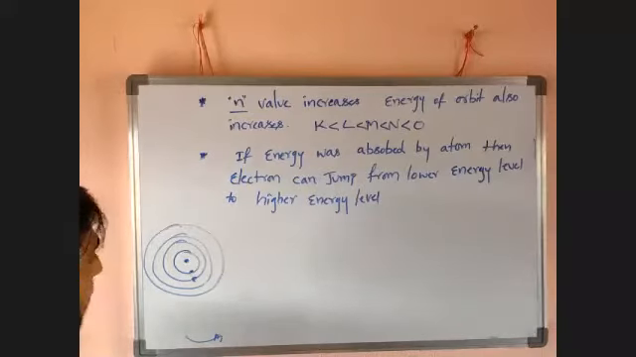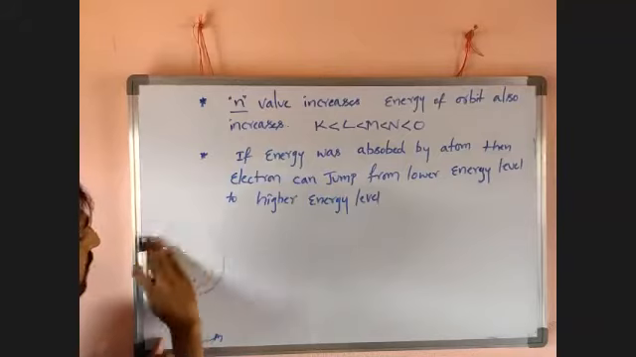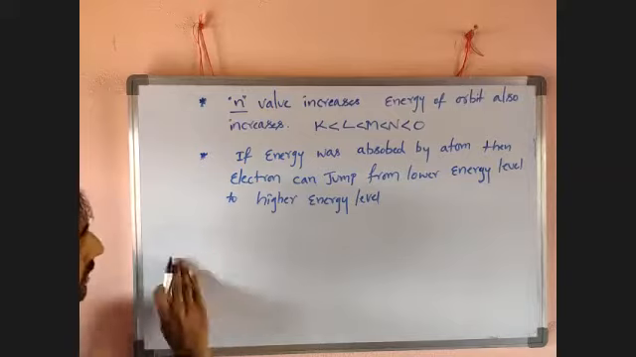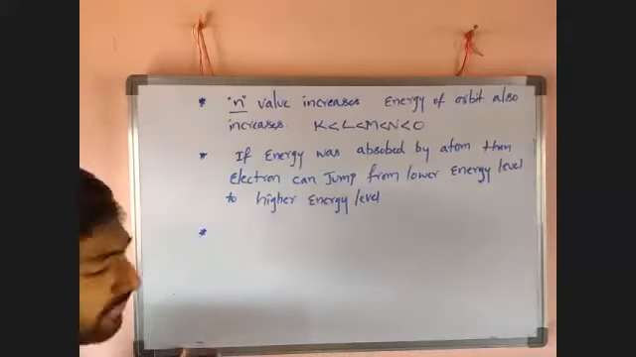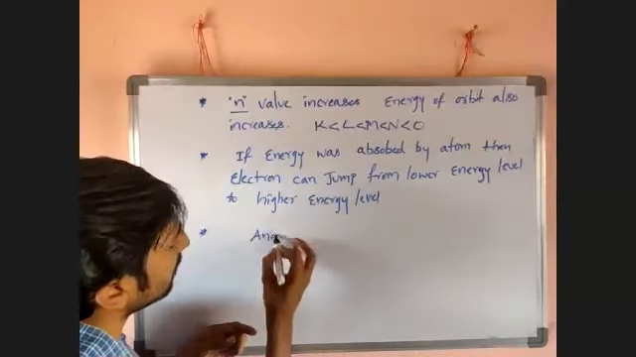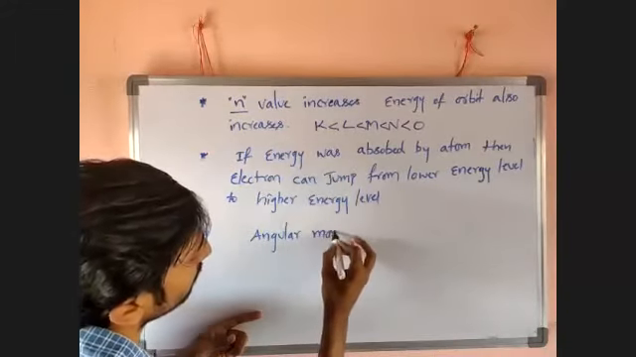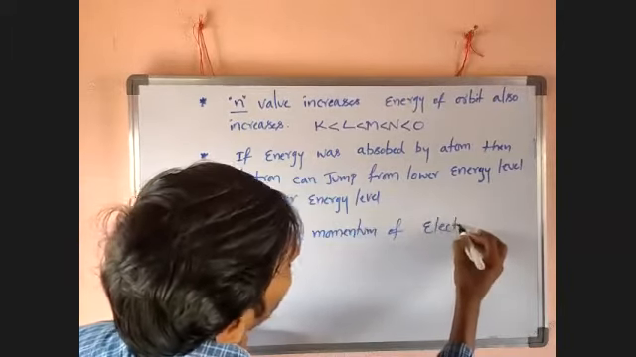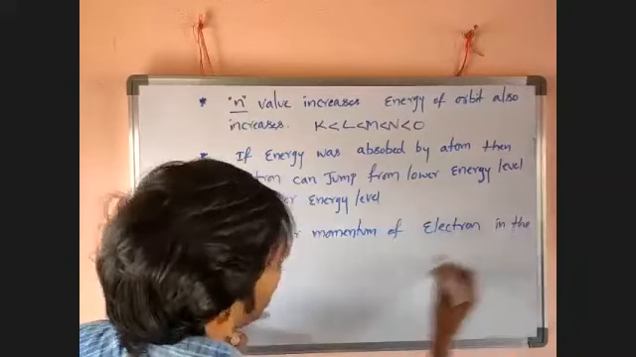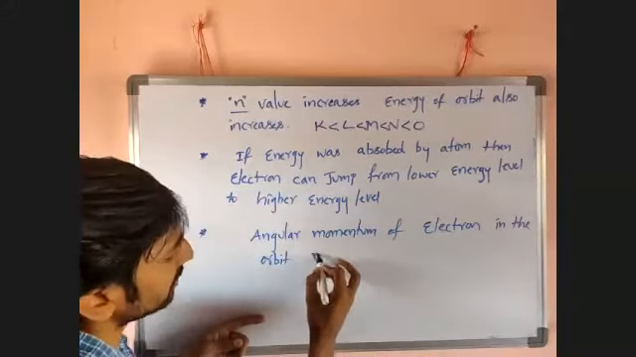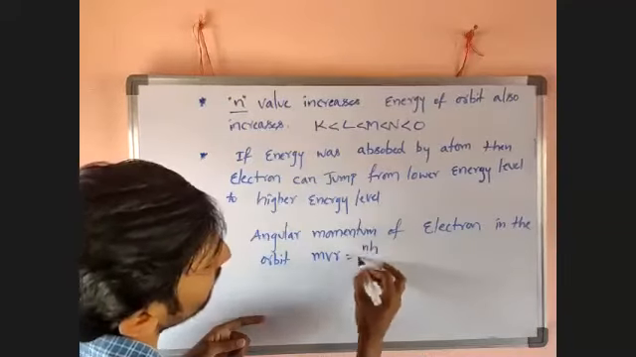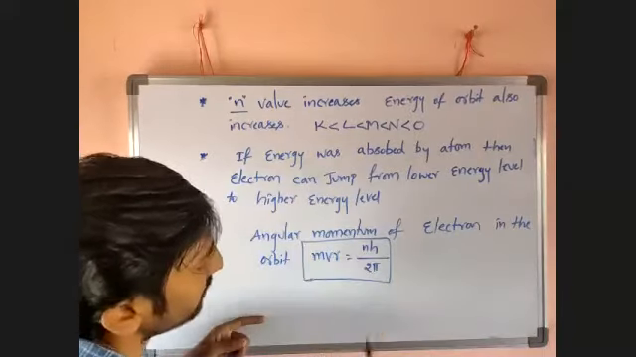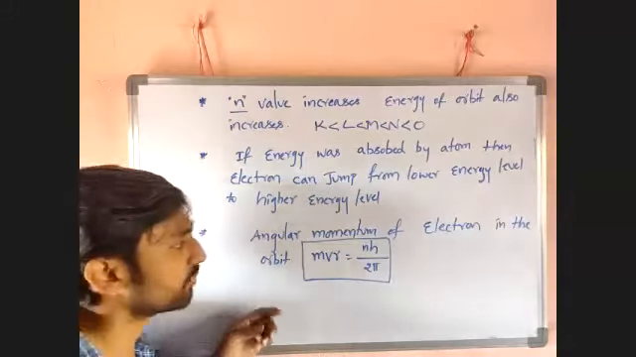Okay guys, another important point: Bohr gave that the angular momentum of an electron in the orbit, mvr, equals nh by 2 pi. mvr equals nh by 2 pi.